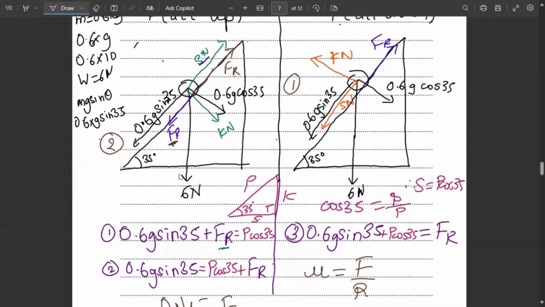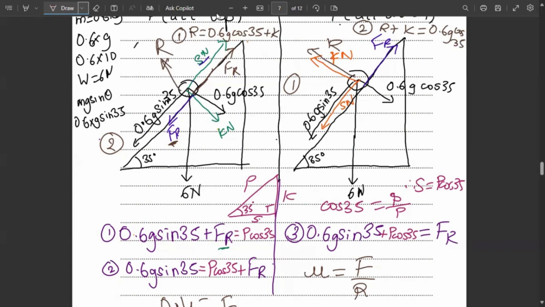So this force is R, and even this force is R. So even R will have two equations. The first equation for R will be R is equal to 0.6 g cos 35 plus K. And the second equation for R will be R plus K equals 0.6 g cos 35.